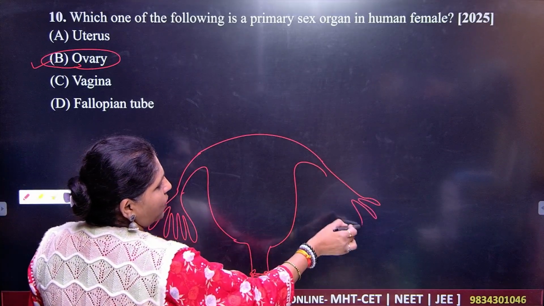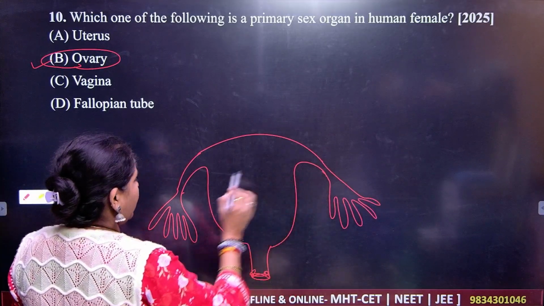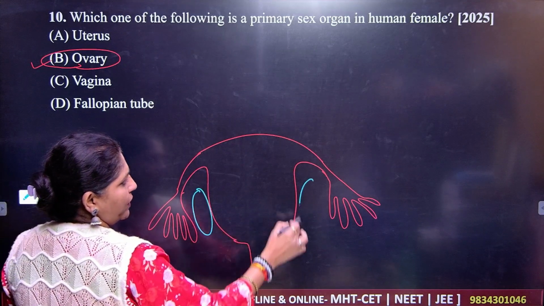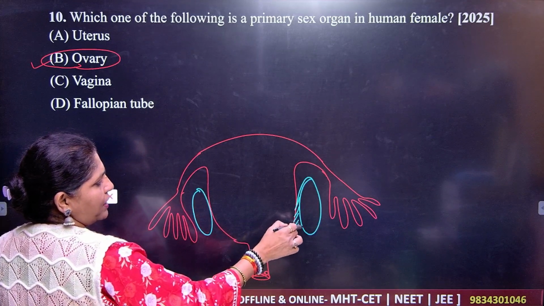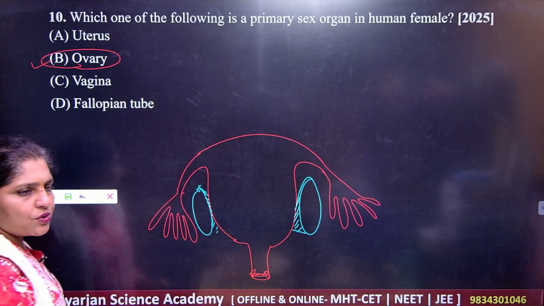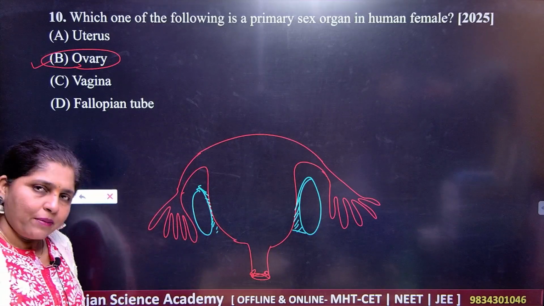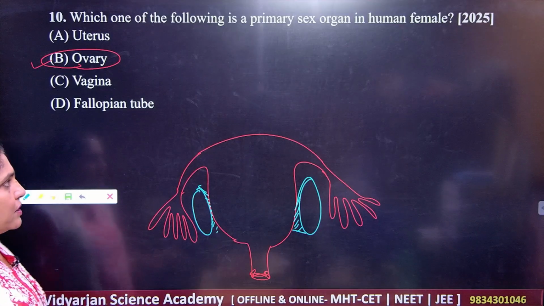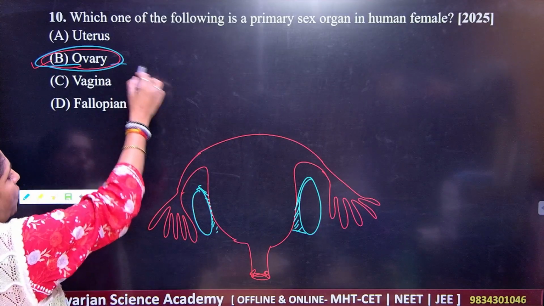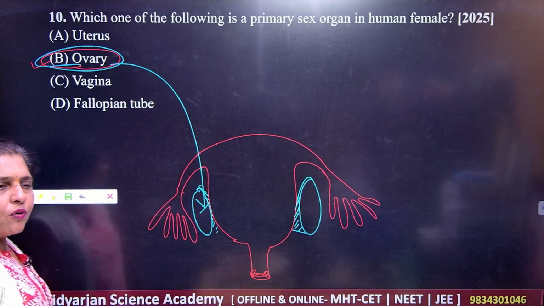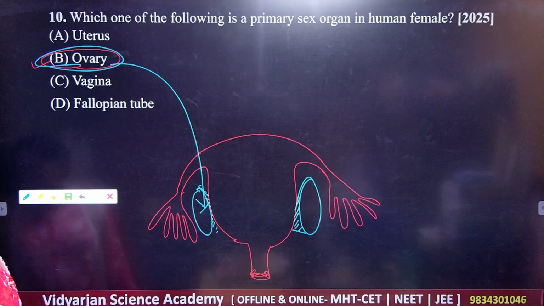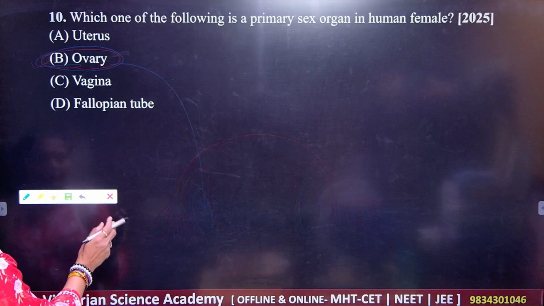All these are very important parts. And here you have the ovaries, attached from the external side. So you can differentiate primary and secondary sex organs. Primary sex organs here are ovaries, the primary sex organ in human female.